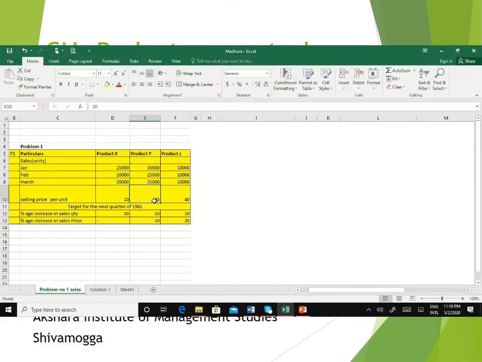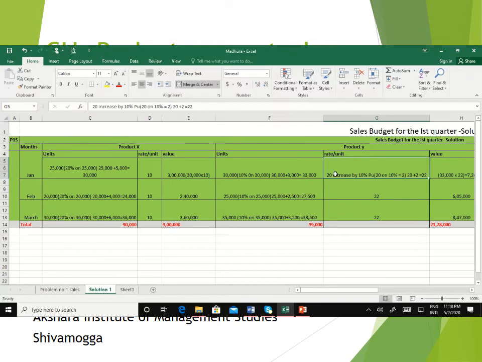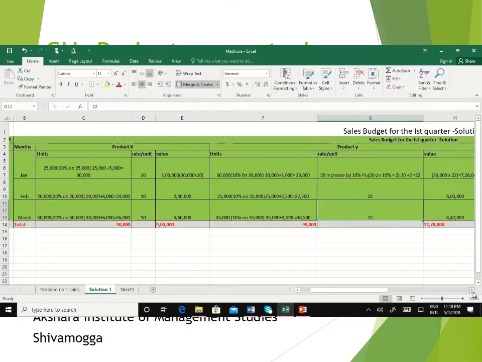So 10% on 20 rupees. Here 20 rupees and you have to increase it by 10%. It comes to 2 rupees. So 20 rupees plus 2 rupees. The selling price per unit for all the 3 months of product Y is 22 rupees. So it's same for all the 3 months.